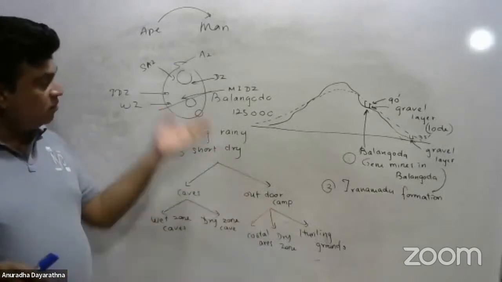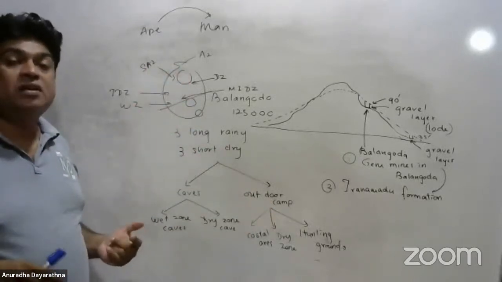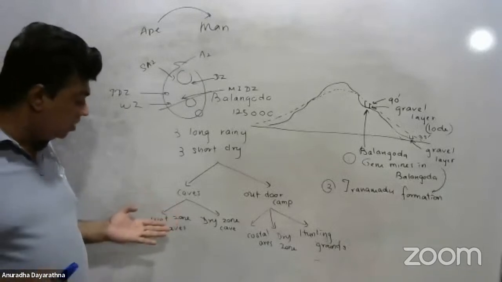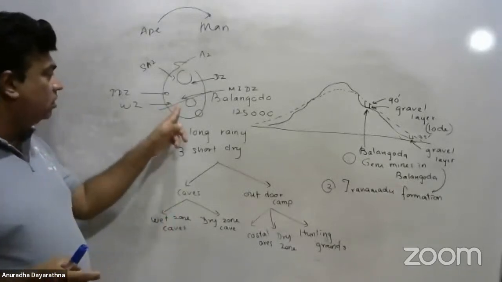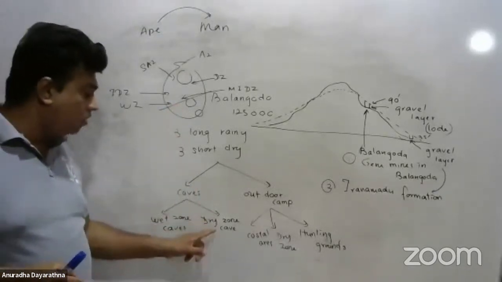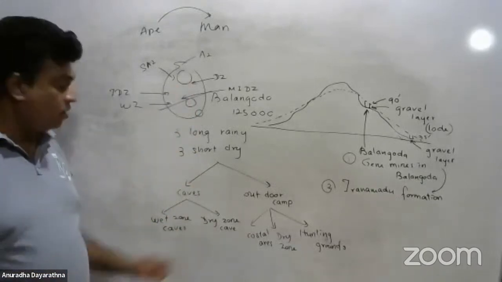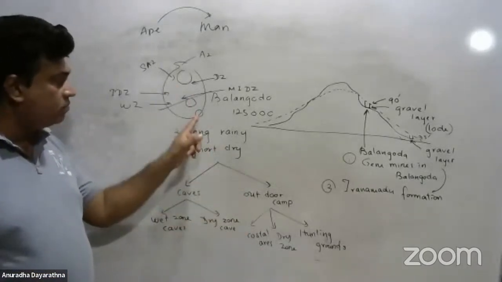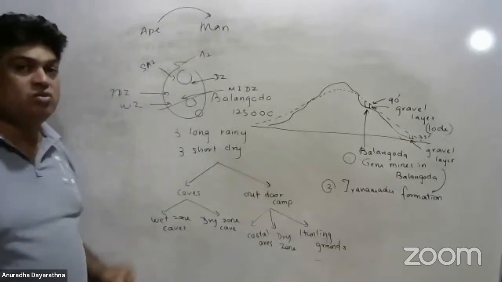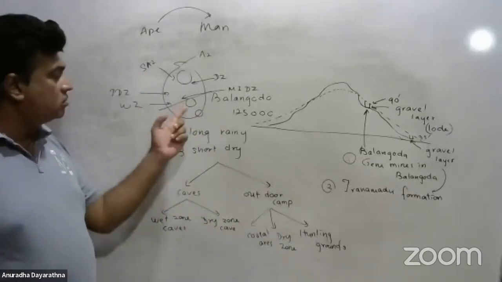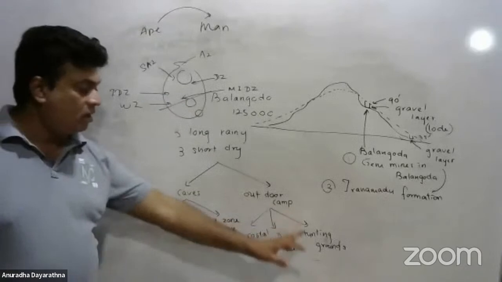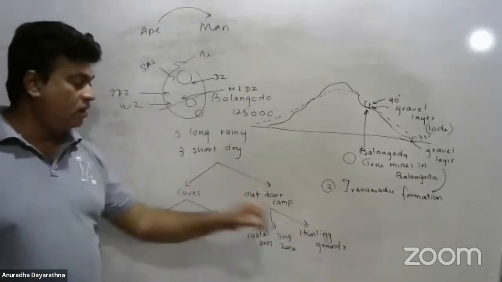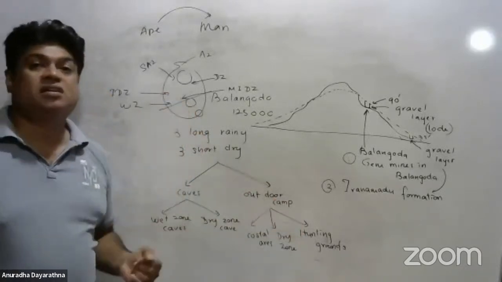Now these dwellings can be found in all these environmental zones. See here, wet zone caves, caves in the wet zone. Dry zone caves, caves in the dry zone. And coastal areas, outdoor camps here. That is the semi-arid zone. Outdoor camps in the dry zone. And hunting grounds in mountainous areas.